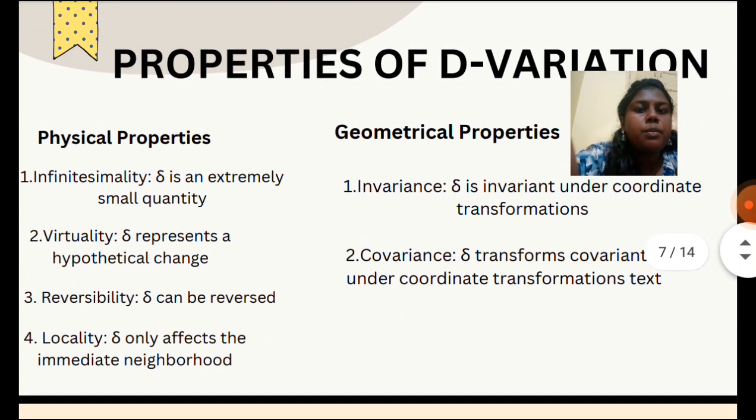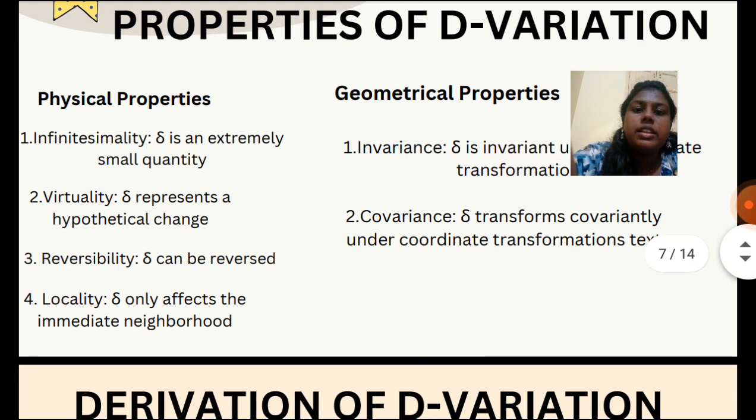So there are several properties, but the major important properties are the physical properties and the geometrical properties. In the physical properties, the first one is infinitesimality, that is delta is an extremely small quantity. And then second is virtuality, so delta represents a hypothetical change. And then reversibility, delta can be reversed.